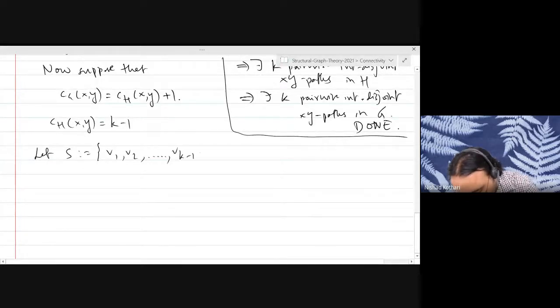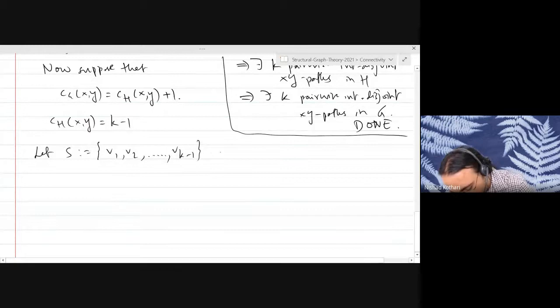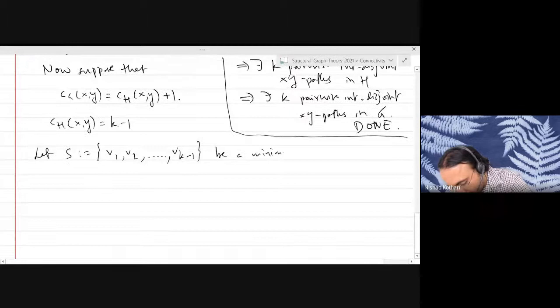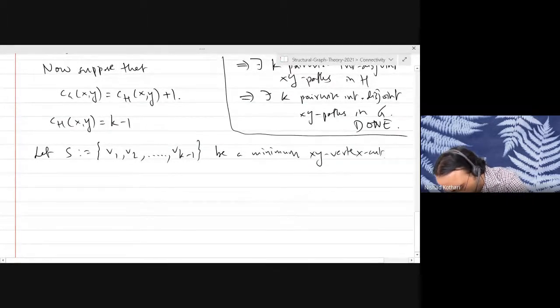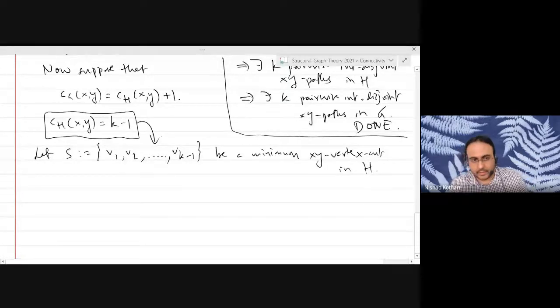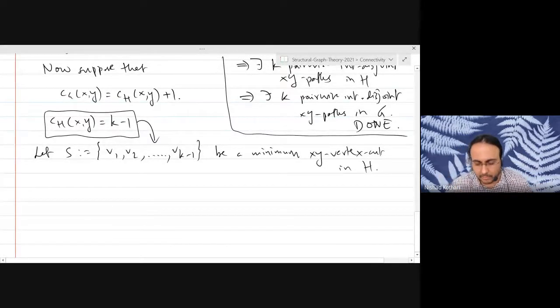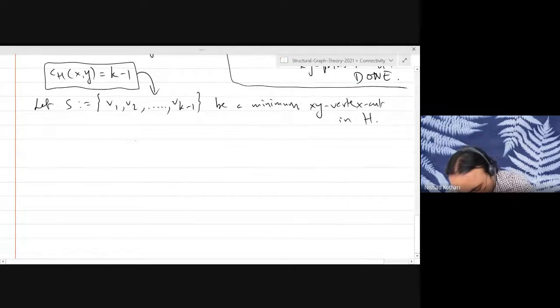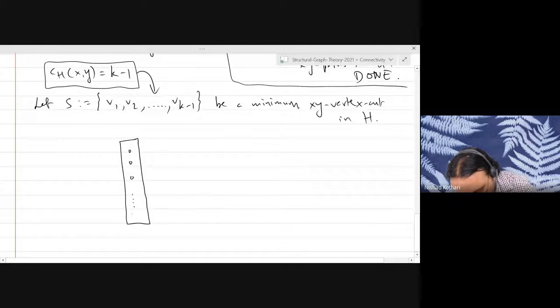V1 to Vk minus 1. Let this be a minimum XY vertex cut in the graph H. Okay? Because this is equal to K minus 1, there has to exist some vertex cut of size K minus 1. That is what it means, right? So let's make a drawing. v1, v2 up to vk minus 1. This is our set S.